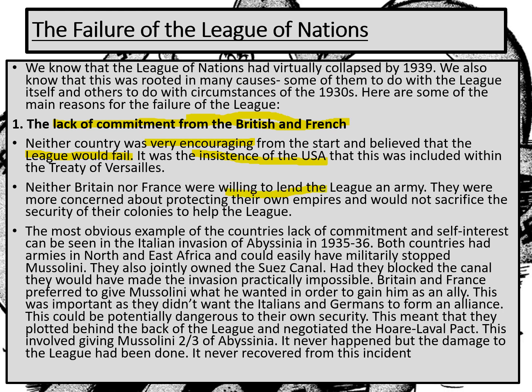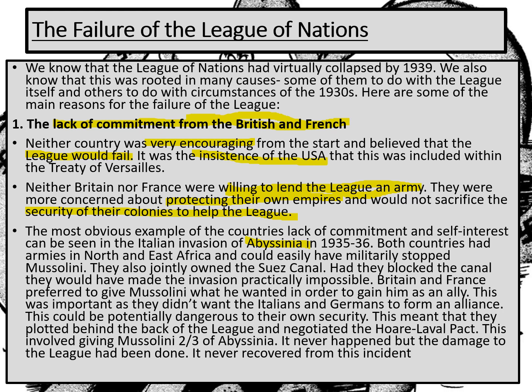They weren't willing to lend the League their own armies. And the reason for that was they were really bothered about their own empires in places like Asia and Africa, and they wouldn't sacrifice the security of their colonies to help the League. So Britain and France were looking out for their own interests rather than really trying to make the League successful. The most obvious example of this lack of commitment and self-interest can be seen in the Abyssinia incident. So we can talk generally about the lack of commitment of the British and French, and we absolutely have to do that.